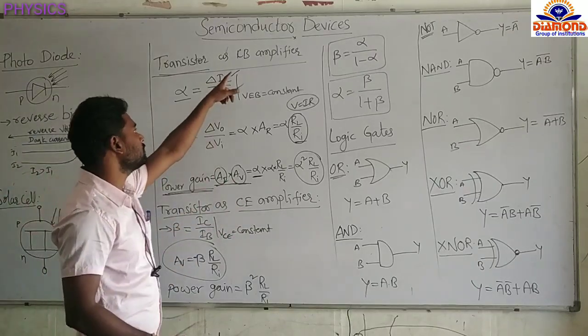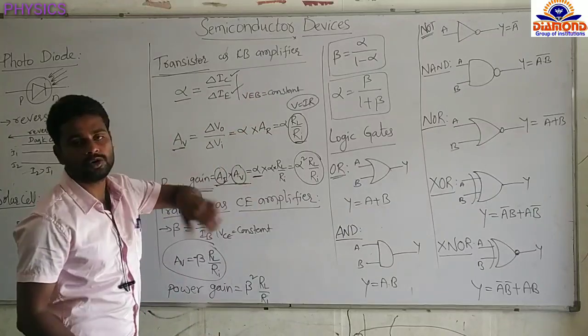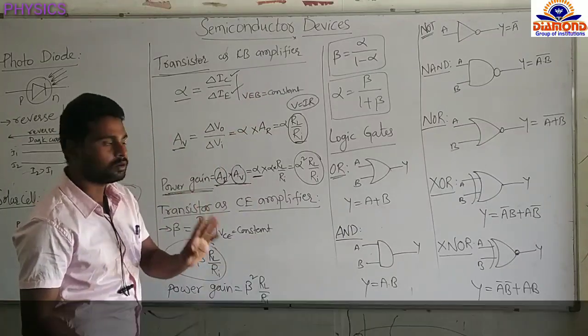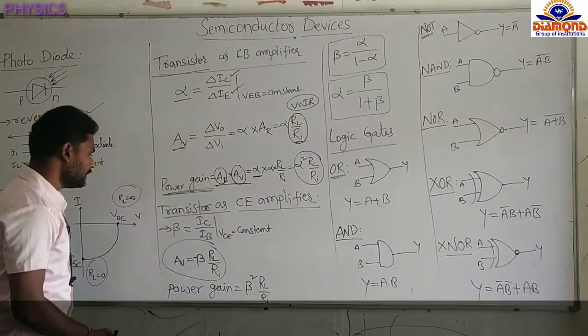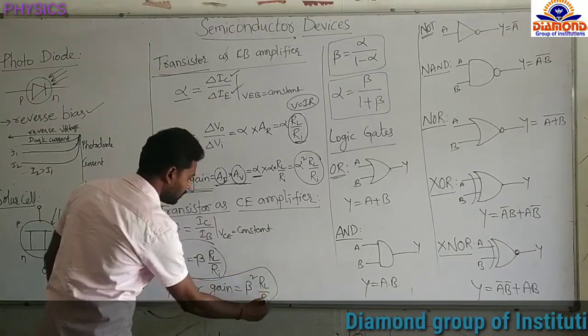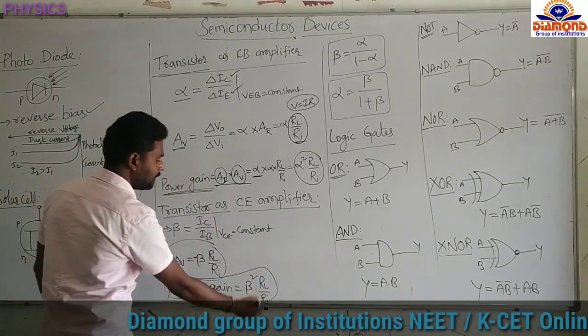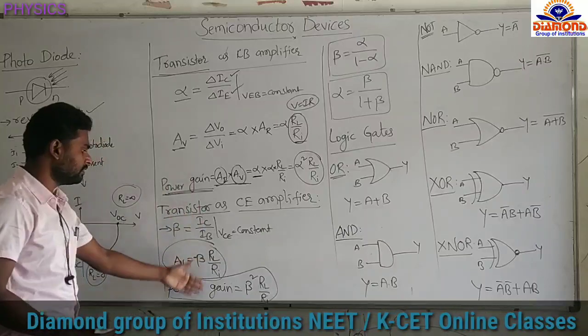So in the common base amplifier, the phase difference between the output voltage and input voltage is zero. Remember that point, very important. And next, the power gain formula. The power gain formula is beta square into RL by Ra. So from this we will get it very easily.